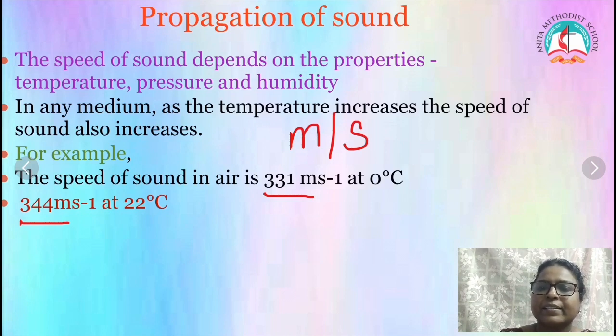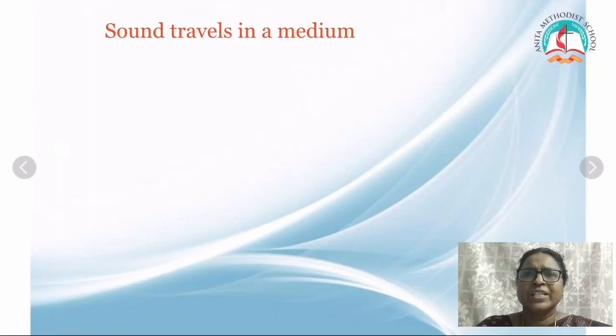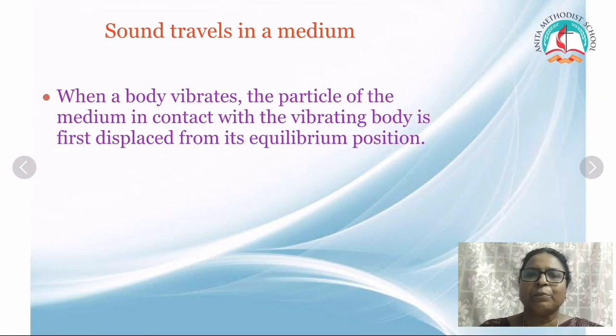Here you can see that at 0 degrees it is 331, but at 22 degrees Celsius it has increased to 344 meter per second. The number has increased. So we know that in any medium, as the temperature increases, the speed of sound also increases. We saw that sound travels at different speeds in different media. Now let us see how sound travels in a medium.